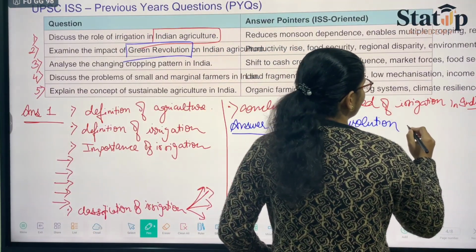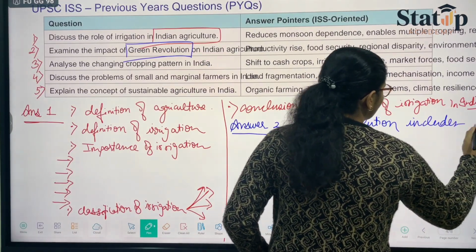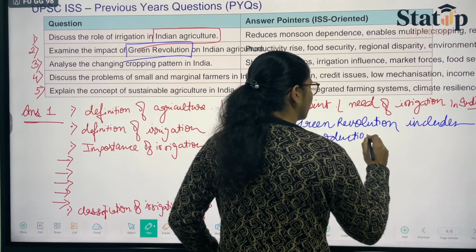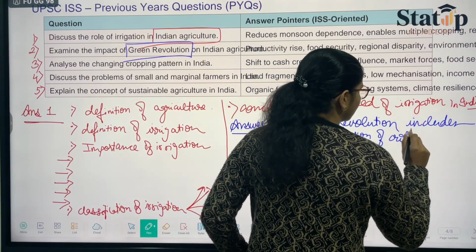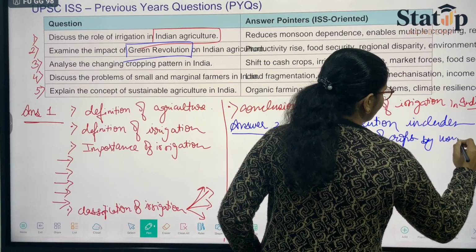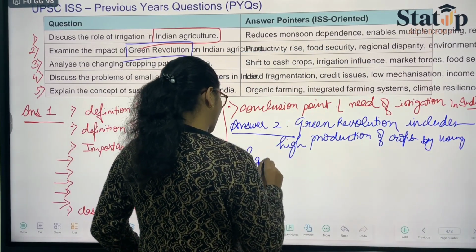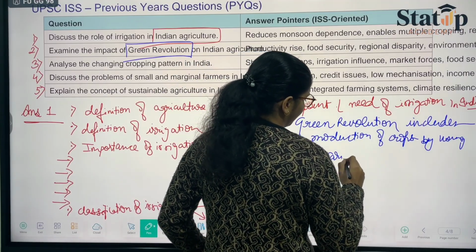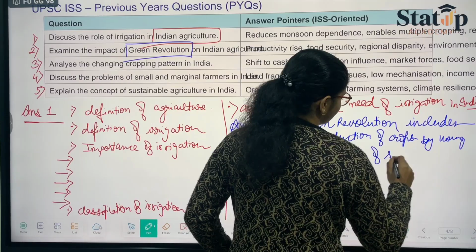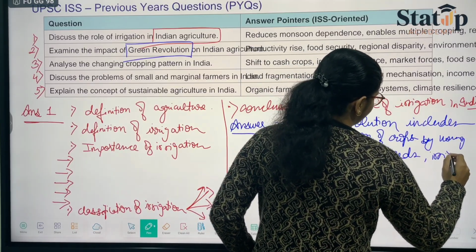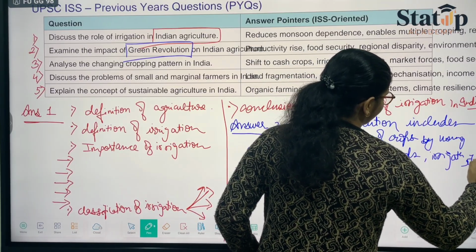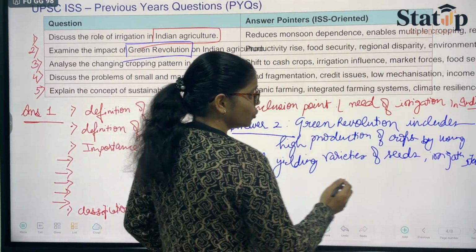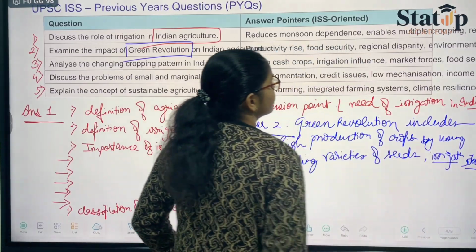So you can write: includes high production of crops by using high yielding varieties of seeds, irrigation and your fertilizer.